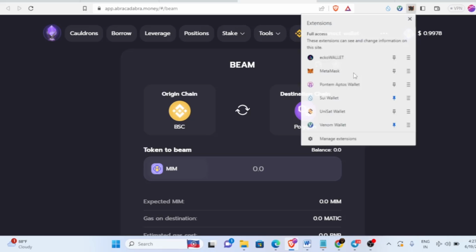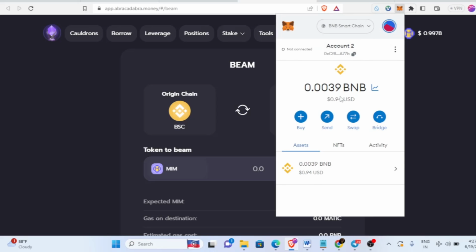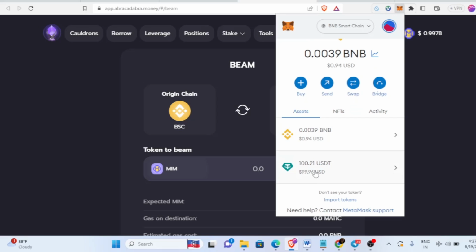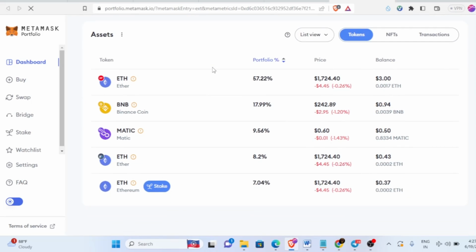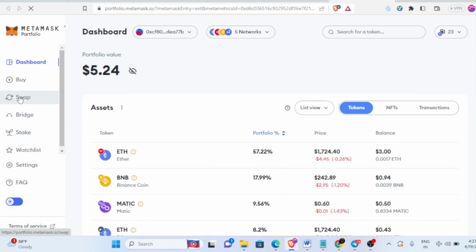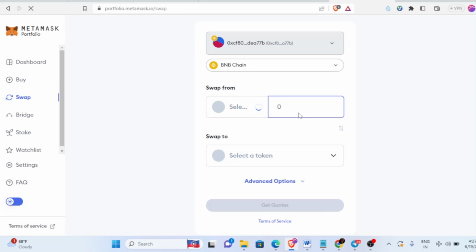First you need to send some amount of USDT on the BSC chain. Send it from Binance. Here you can see I've already sent 121 USDT from Binance. Now click on this thing, and in your MetaMask itself you will be able to find that. Once you click on it, it will take you here. Click on swap, and we're going to swap this USDT for MIM stablecoin.